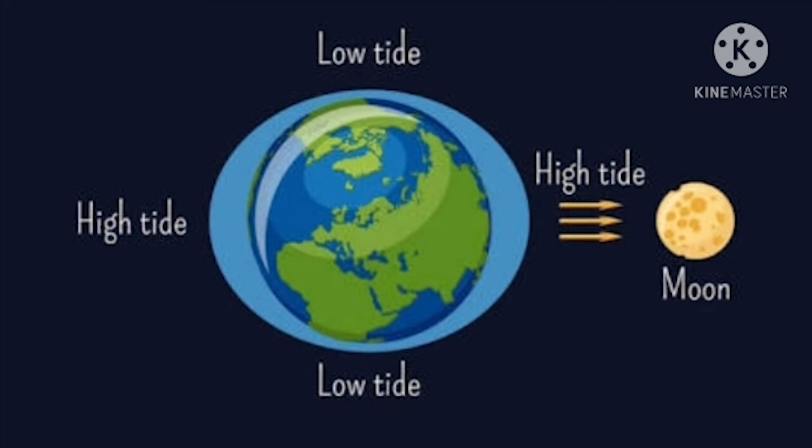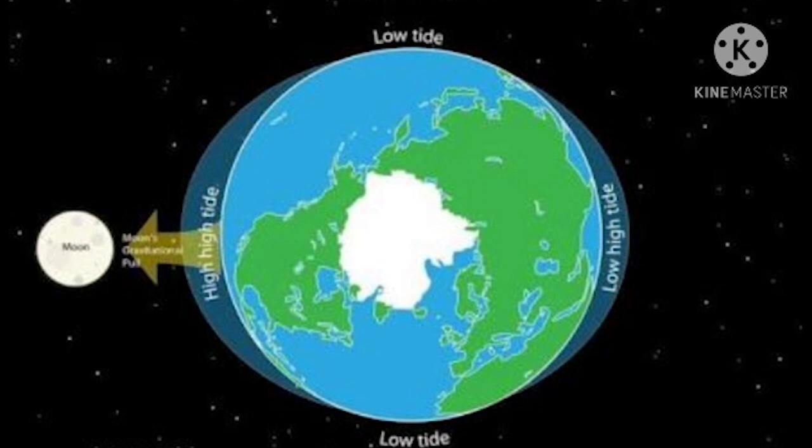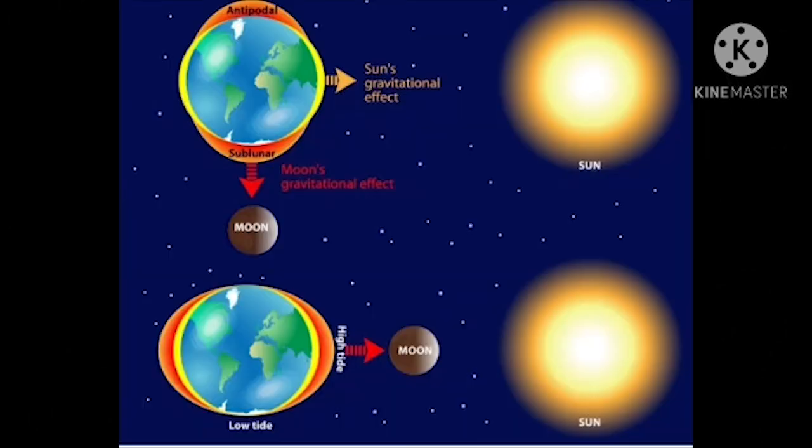The moon's gravitational pull generates something called the tidal force. The tidal force causes Earth and its water to bulge out on the side closest to the moon and the side farthest from the moon. These bulges of water are high tides. Now it is clear? As the earth rotates, each place will have high and low tides twice in 24 hours. It has been found that a high tide is experienced every 12 hours and 24 minutes. Does that make it clear?